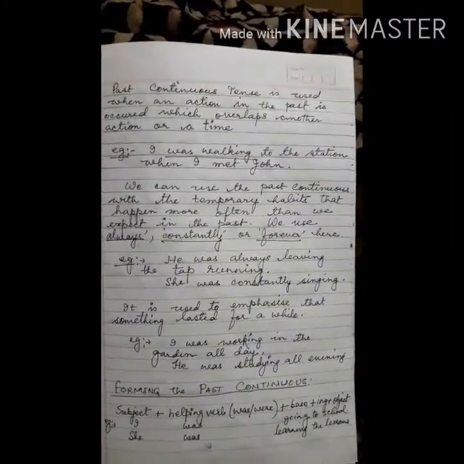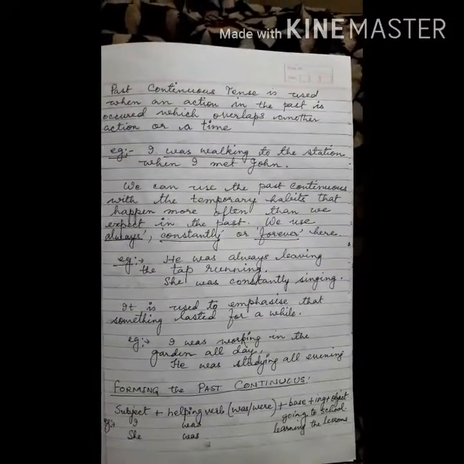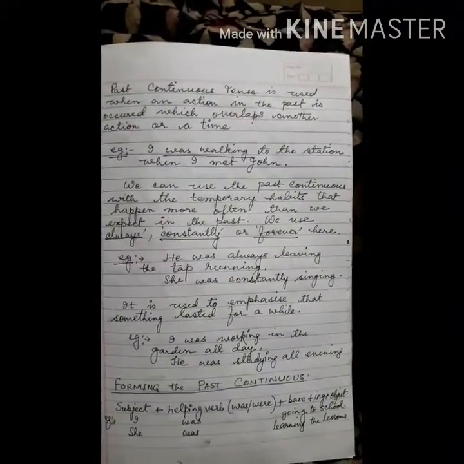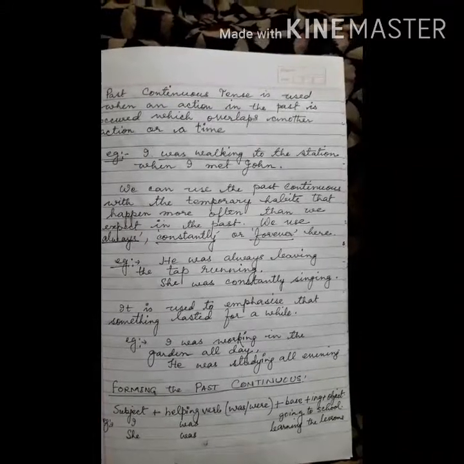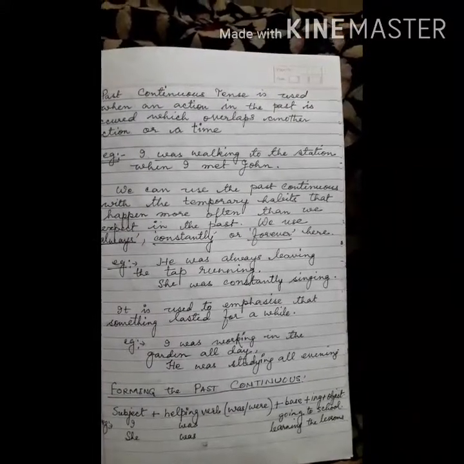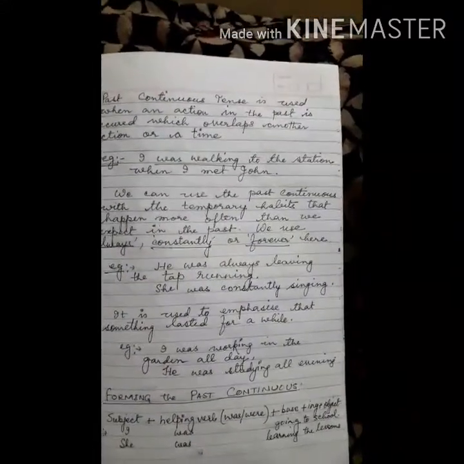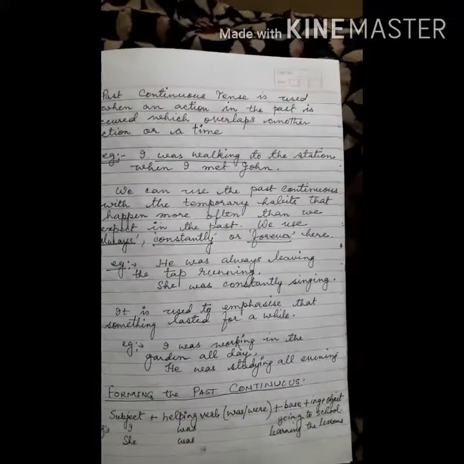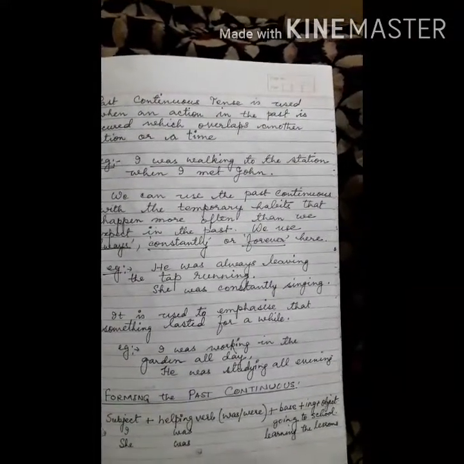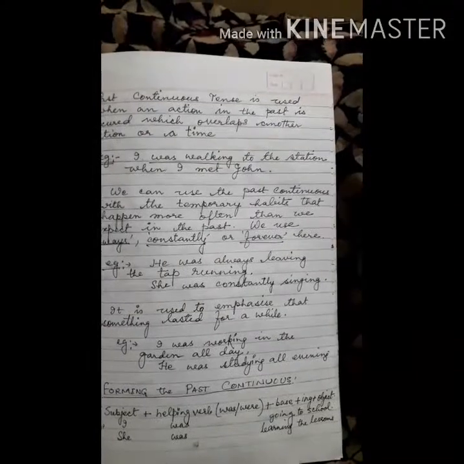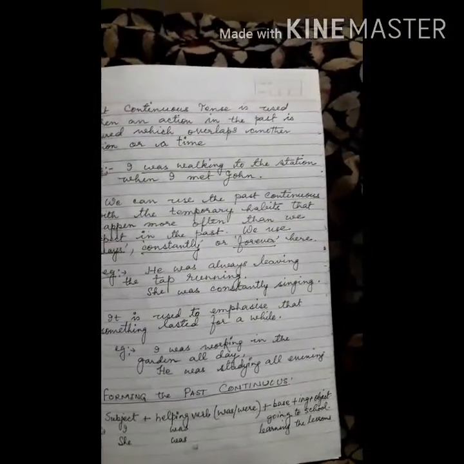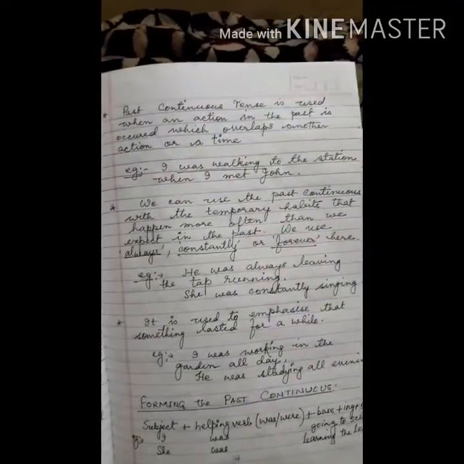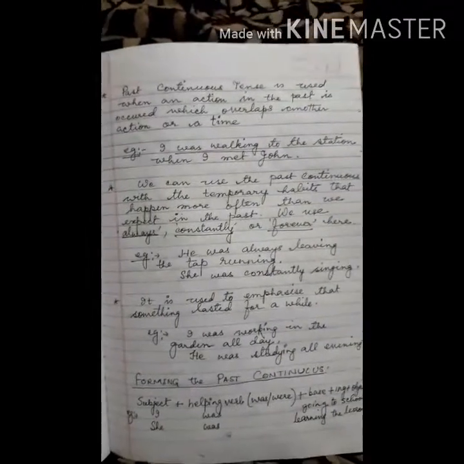The example is, he was always leaving the tap running. She was constantly singing. He was always leaving the tap running means it has become his habit to leave the tap running. And she was constantly singing means singing is her hobby or passion, so she kept on singing.